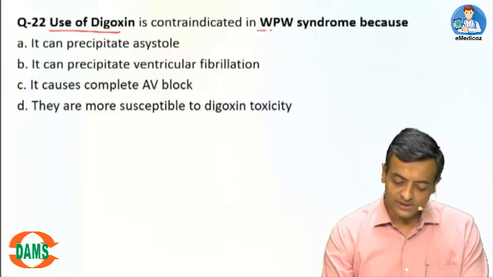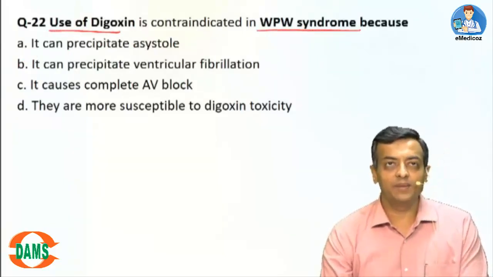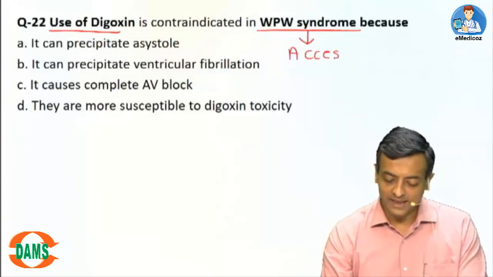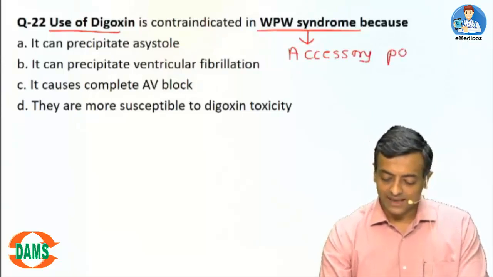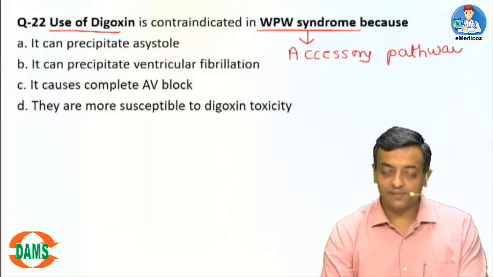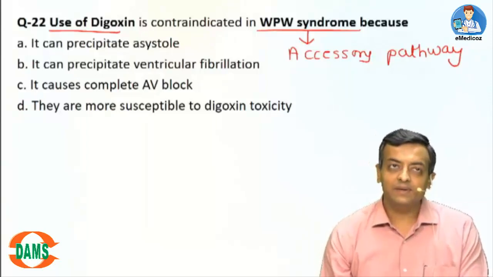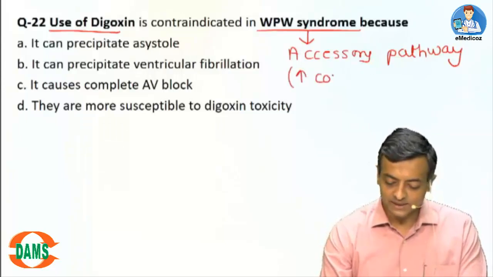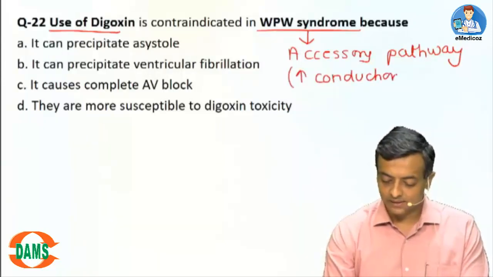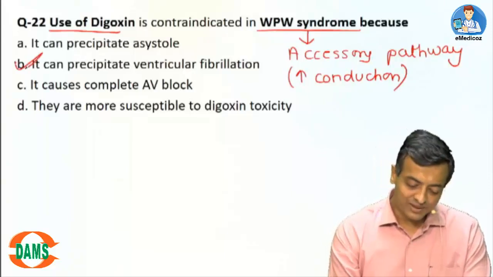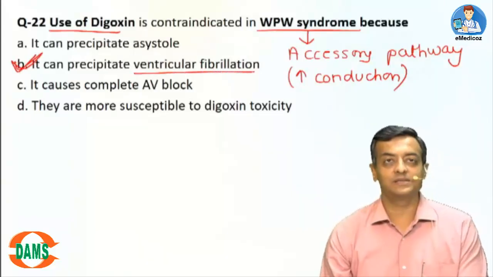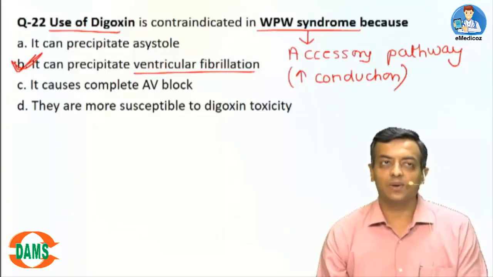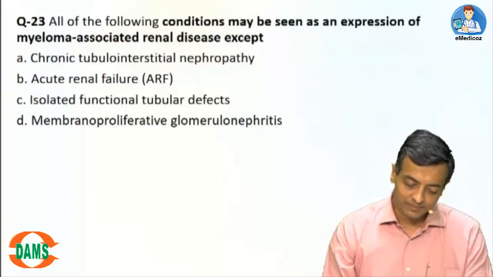Question 22. Use of digoxin is contraindicated in WPW because in WPW syndrome there is presence of an accessory pathway. The accessory pathway does not have a refractory period like the AV node. When you give digoxin, it increases the conduction across the accessory pathway, precipitating ventricular arrhythmias. Hence it is contraindicated. Option number B.